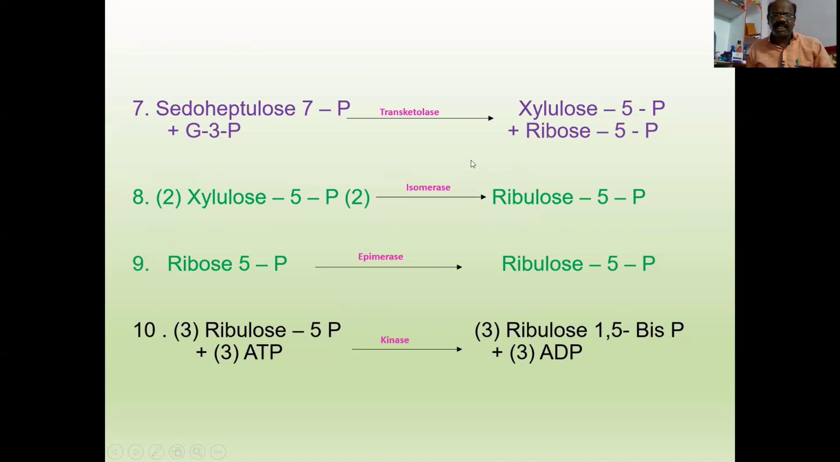Now coming to the next reaction. There are 2 molecules of xylulose 5-phosphate: 1 molecule formed from fructose 6-phosphate, another from sedoheptulose 7-phosphate. These 2 molecules of xylulose 5-phosphate are isomerized to form ribulose 5-phosphate. This reaction is catalyzed by isomerase.